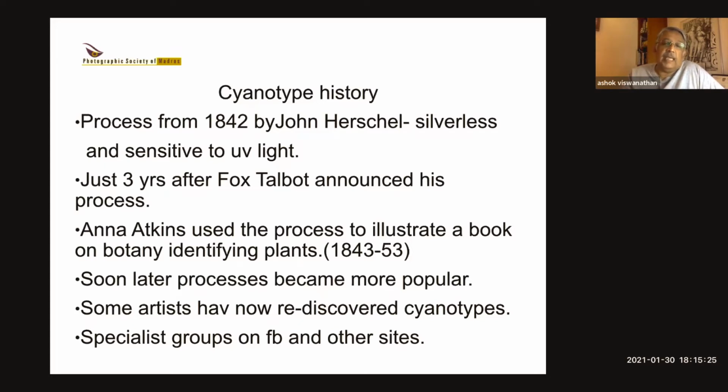There are only, as far as I know, maybe 4 or 5 people who have got into this process because it's a little bit slow to do and takes a bit of patience.